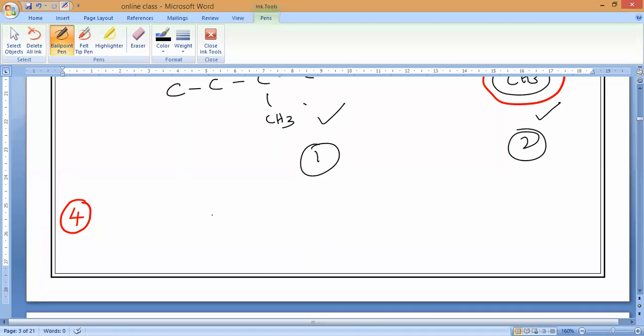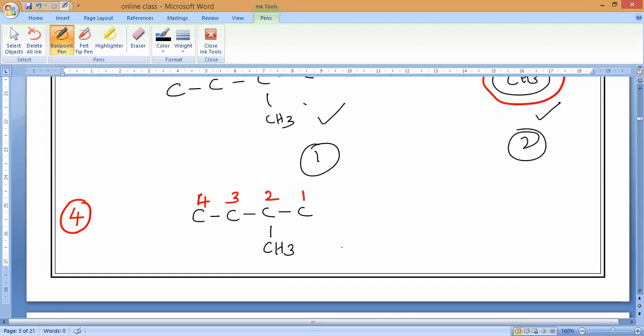So now you can see the next one. For example, I have written the fourth point. All of you should remember, guys. Here a methyl group is present, and that methyl group is CH3. Now, how to name the carbons? 1, 2, 3, 4 or this side 1, 2, 3, 4. Clear, guys? This is what we have to name. Everyone respond.